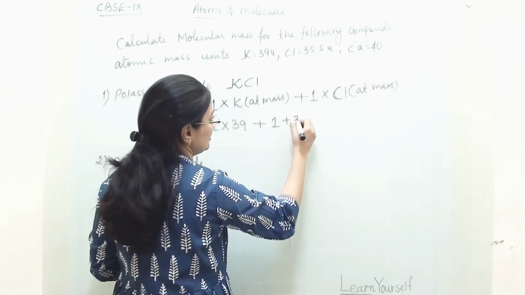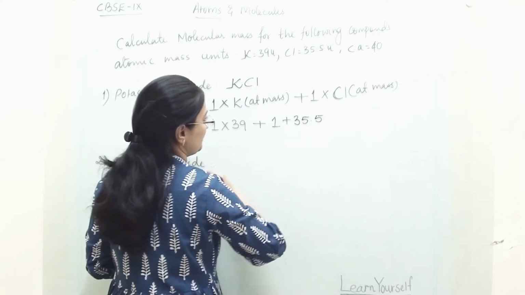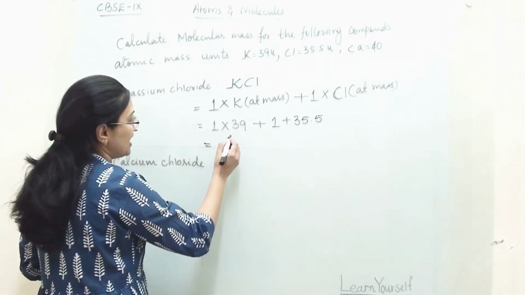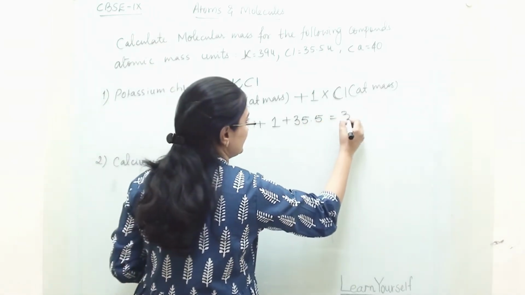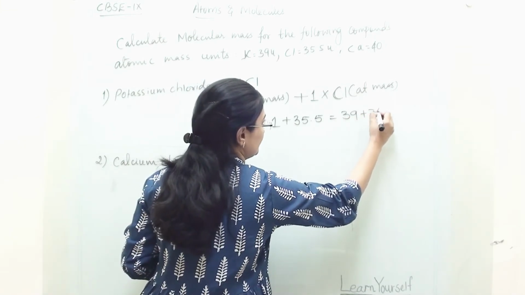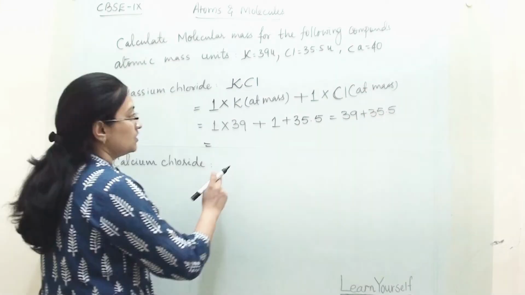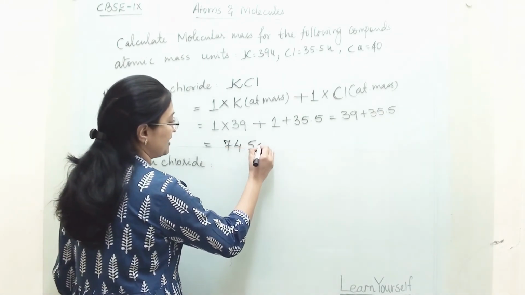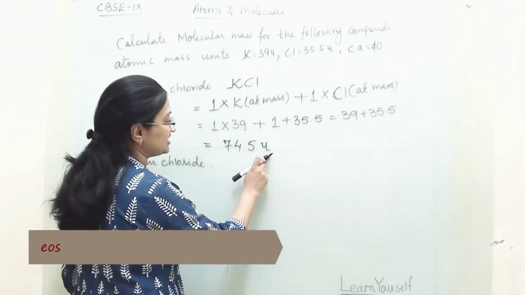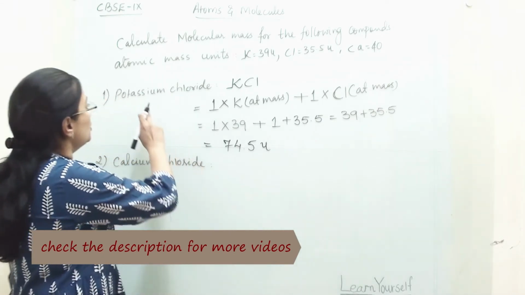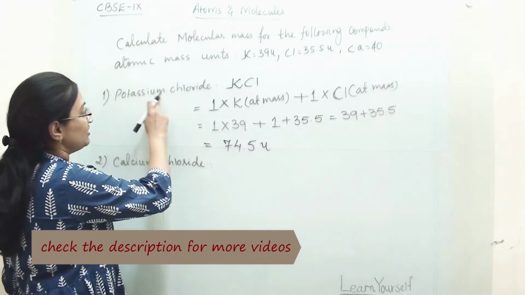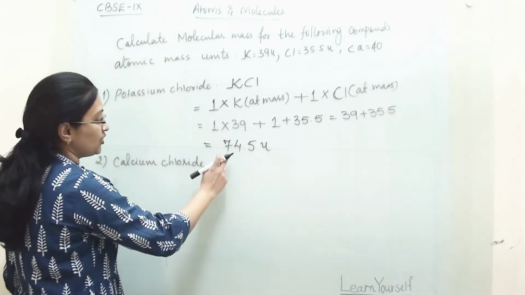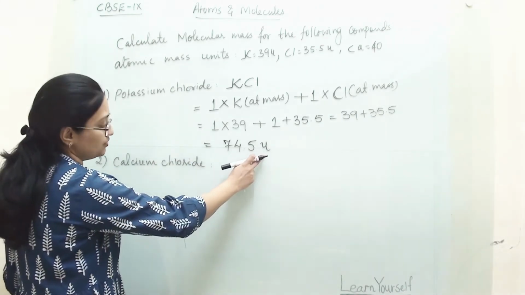So it is 35.5. So now we are adding this 39 plus 35.5. So the answer is 74.5, and the unit we are writing is u. So the relative molecular mass for potassium chloride is 74.5 u.